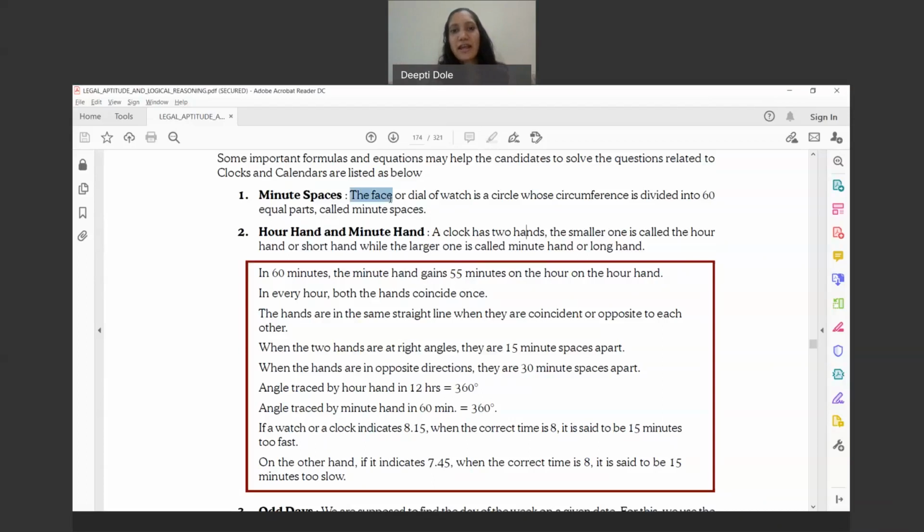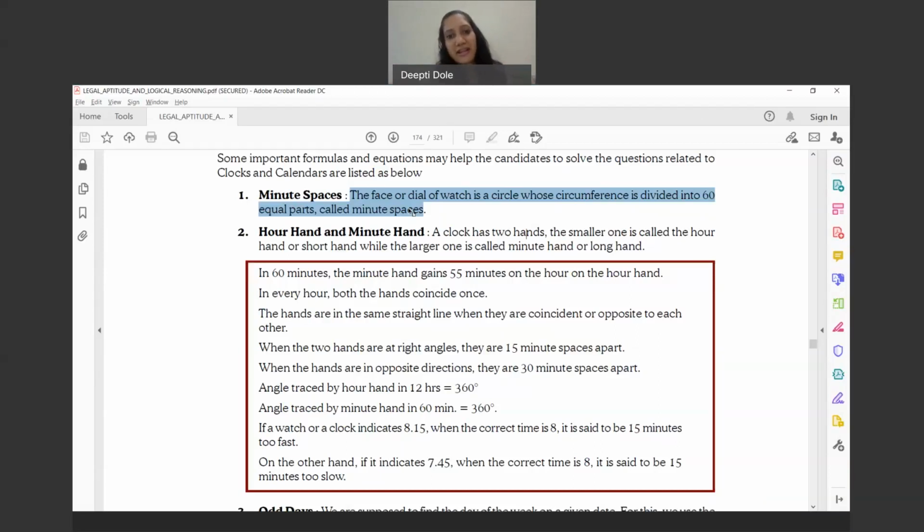The face or dial of a watch is a circle whose circumference is divided into 60 parts, right? 5, 10, 15. Between 1 and 2, that is 5 spaces and so on. So basically there are 60 equal parts and those are called minute spaces.